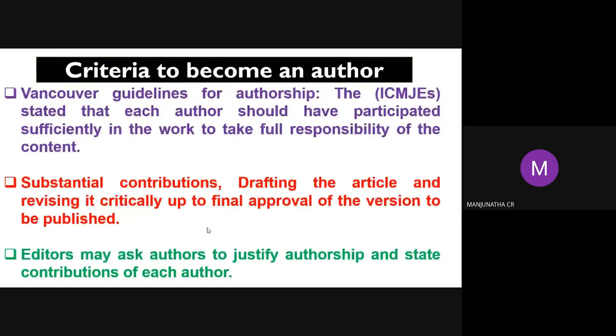Editor may ask authors to justify authorship and state the contribution of each. In my paper only, they asked about each author's and co-author's contribution, what they did. Somebody's compound was prepared, somebody did the experimental work, somebody did modeling or statistical error computation, somebody calculated. Each author's contribution, they can say to the editor or write up for the editor in written form.